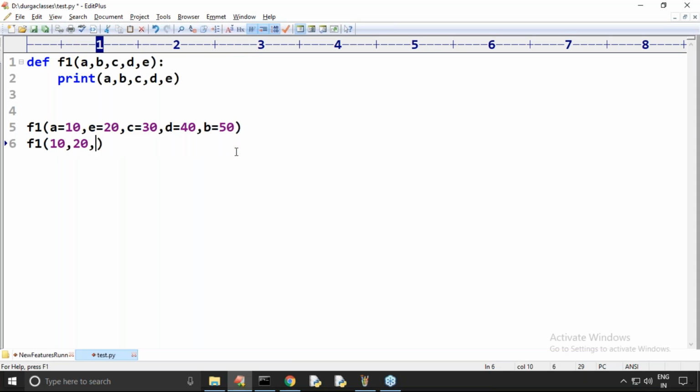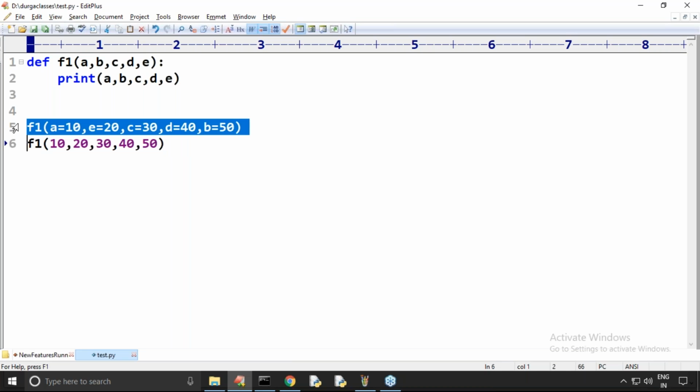Now I'm taking something like 10 comma 20 comma 30 comma 40 comma 50. Is it valid or not? Yes, it is also valid. Now listen very carefully. Processing of which function call is easier for the Python virtual machine, the first function call or the second?